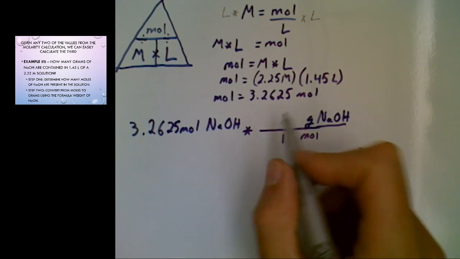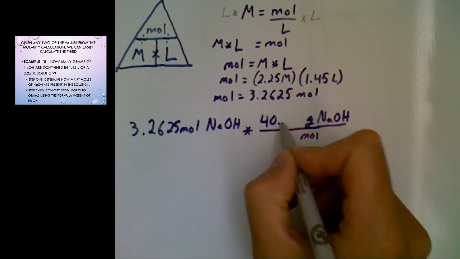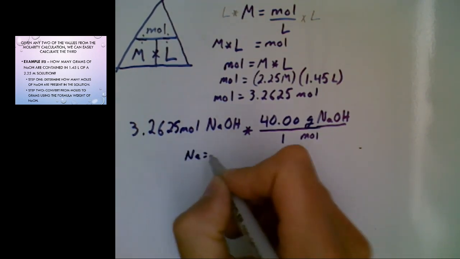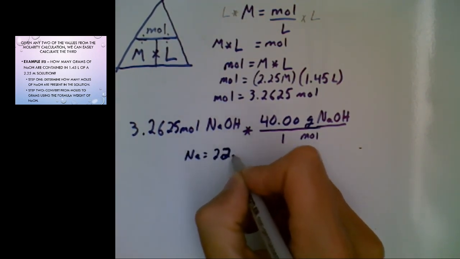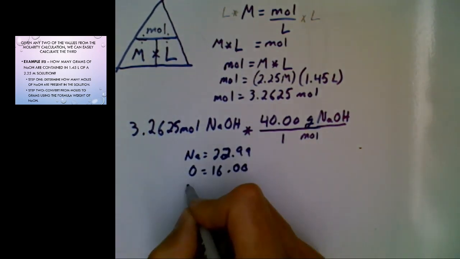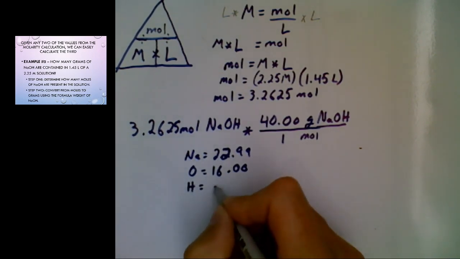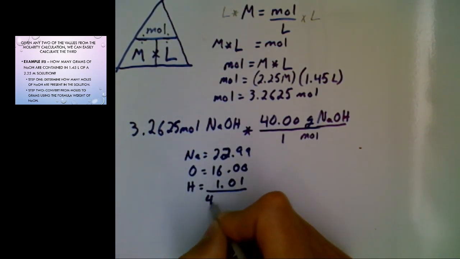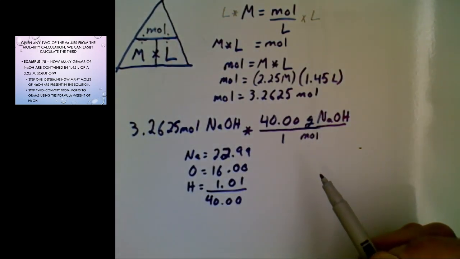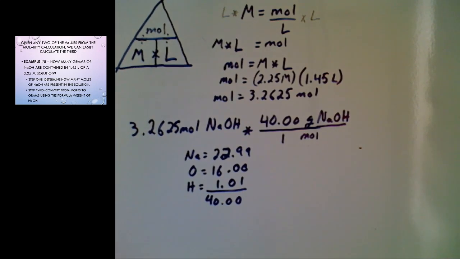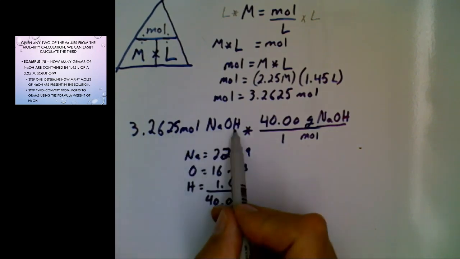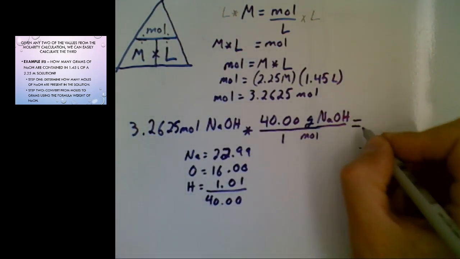In a single mole of sodium hydroxide, there's 40.00 grams. I got this from adding up the molar masses of each individual atom in here. So 22.99 plus 16.0 plus 1.01 is 40.00. So 1 mole of sodium hydroxide has a mass of 40.00. And so then all we're going to do is punch in our calculator 3.2625 multiplied by 40, and we find